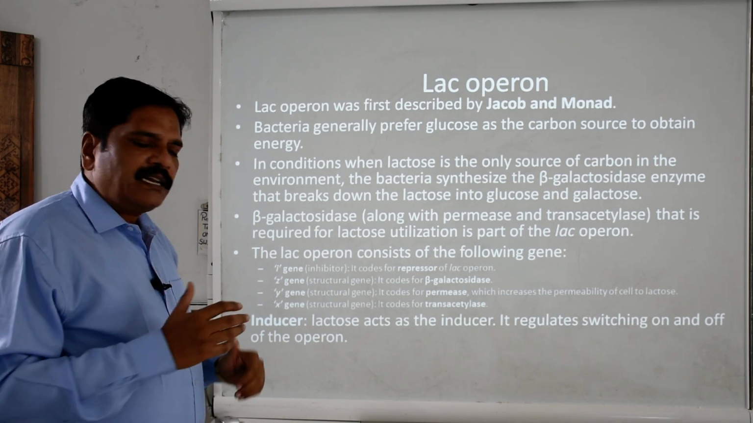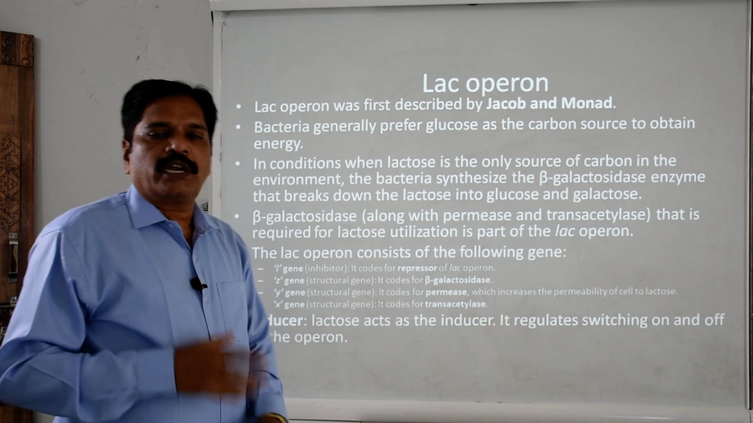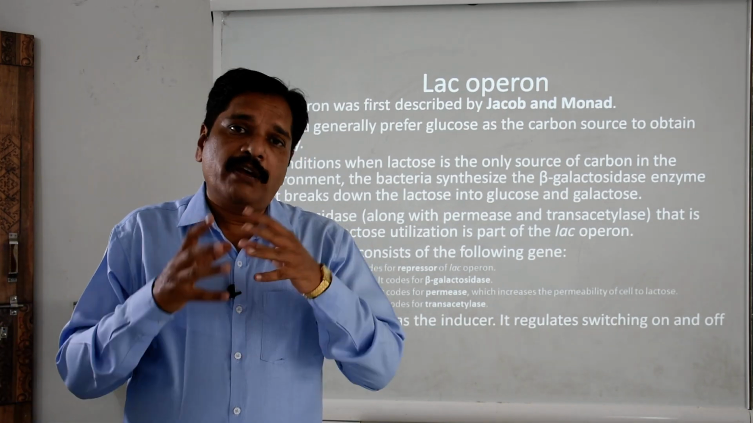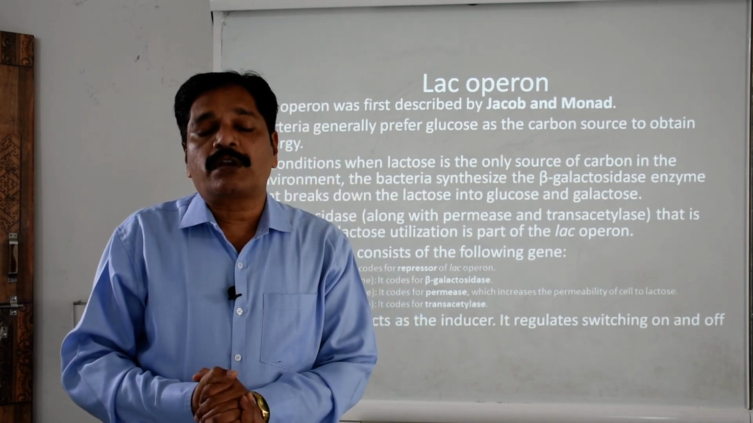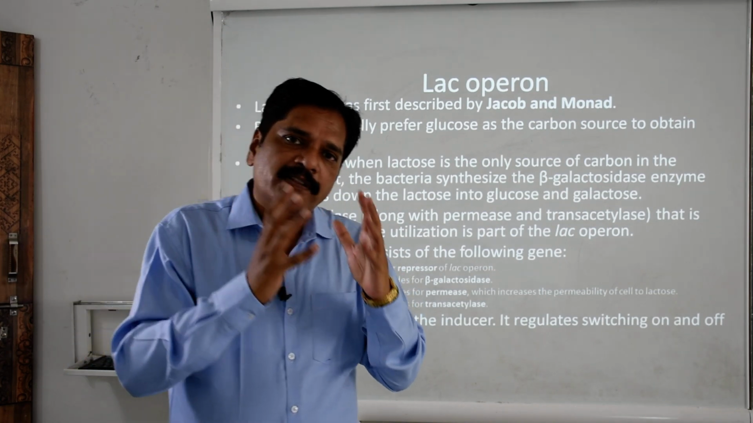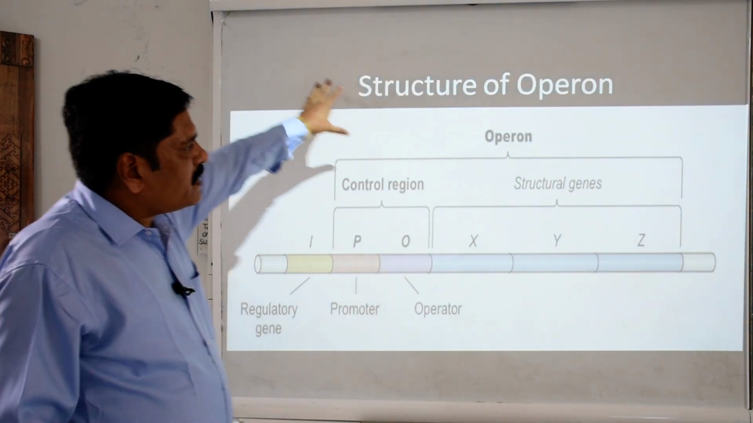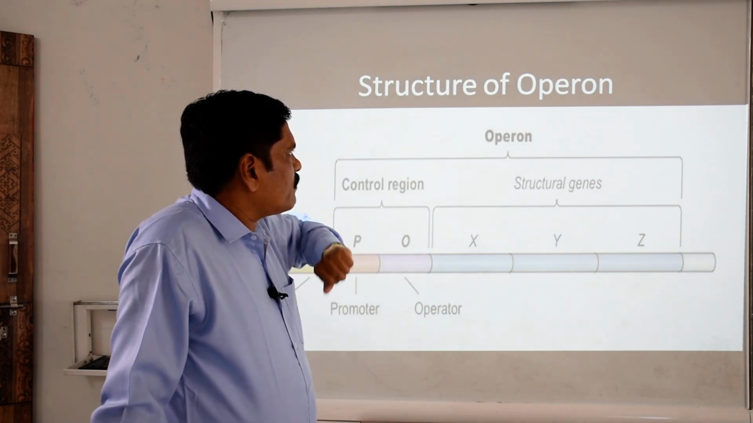Clear? And here the inducer is lactose. It will act as an inducer or suppressor. When it is present, it induces these genes. And if it is absent, then it will suppress the process of metabolism. Clear? Now, this diagram explains the structure of the operon.